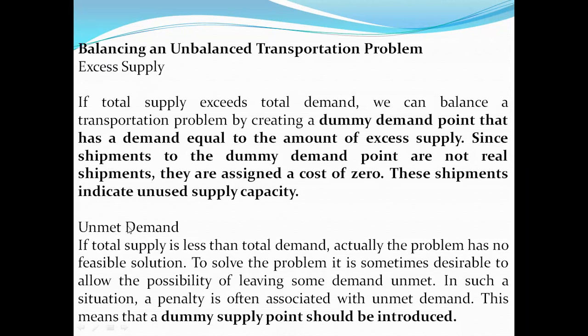That is, if the requirement is 150 units but the production is only 125 units, then what do we have to do? If both these cases are obtained, this is called an unbalanced type of transportation problem. So, unbalanced status. How do we need to balance this? How do we have to balance this?